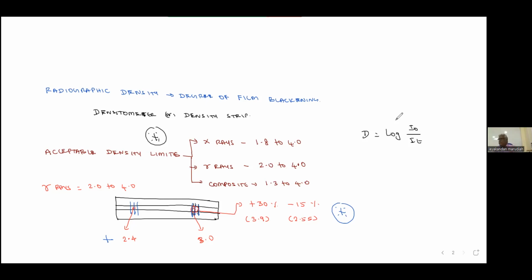Okay. Next one, important. From the IQI area, other areas of the film cannot vary by more than plus 30% or less than minus 15%. Plus 30%, minus 15%. If it exceeds that limit, then you have to keep an additional IQI and take radiography again. These are the things you should know about density. Okay, so please write this.